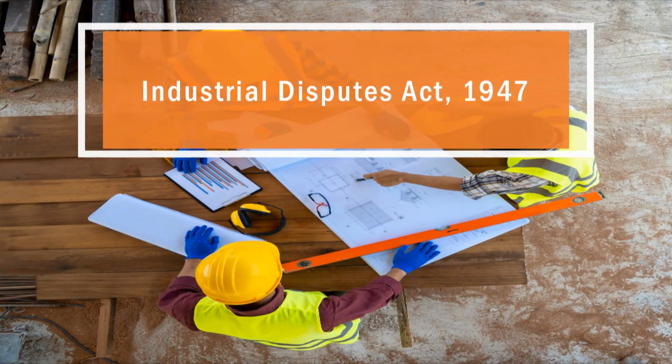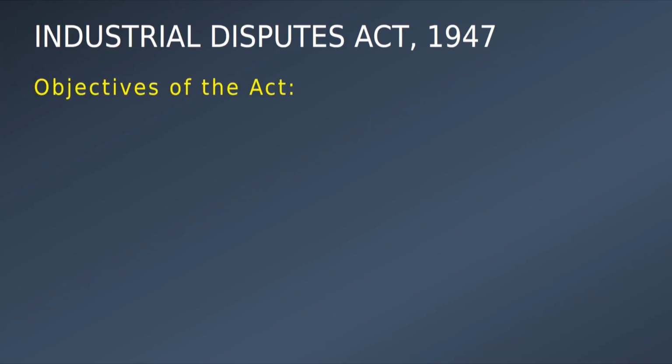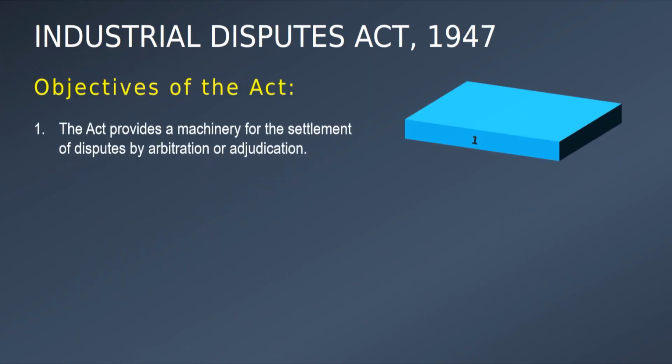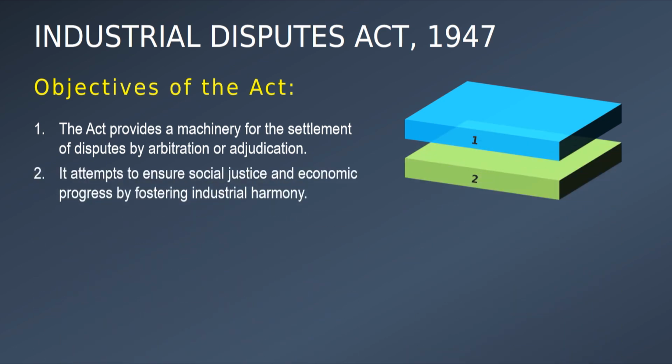Now, let us move on to the next act and the last act under this specific unit. This is the Industrial Disputes Act 1947. The objectives of this act: the first is that the act provides a machinery for the settlement of disputes by arbitration or adjudication. It attempts to ensure social justice and economic progress by fostering industrial harmony.